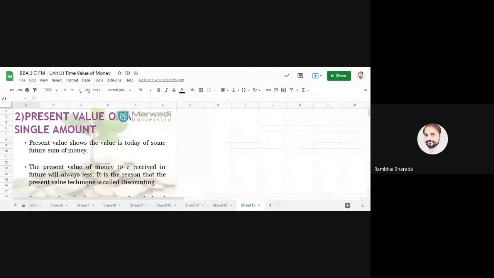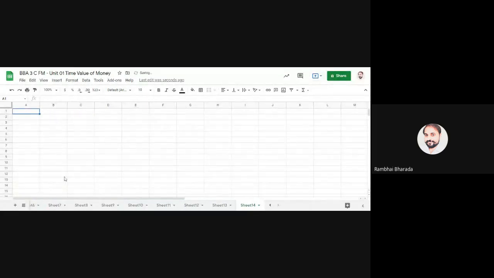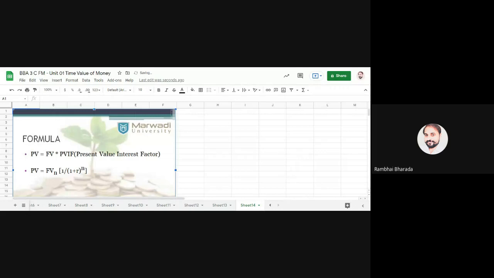So without wasting further time, let me go for the formula. We will try to understand present value of a single amount with the help of a practical question. Theoretically I have explained everything. Open your book and write down this formula. PV stands for present value, FV stands for future value.